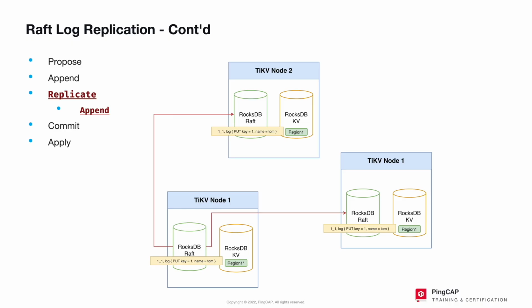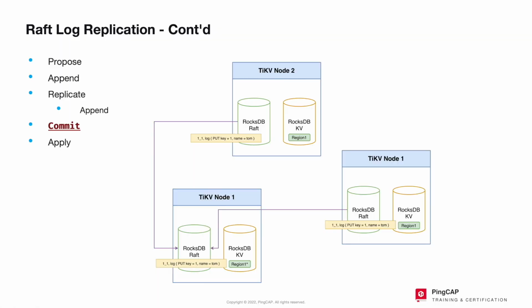Take a look at the 2 arrows. When the TiKV nodes with the follower role receives the Raft log, it will persist it to its own RocksDB Raft instance. This process is the same as the append of the node where the leader role region is located in the previous step. Take a close look at the diagram. Do you notice anything different? The arrows have been reversed.